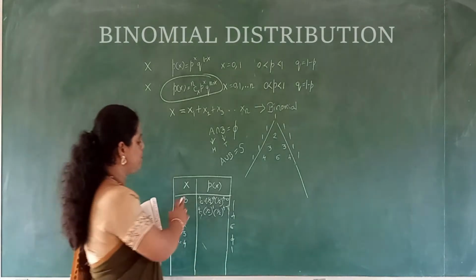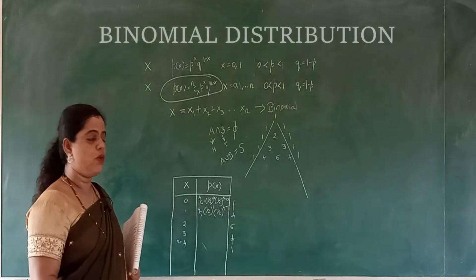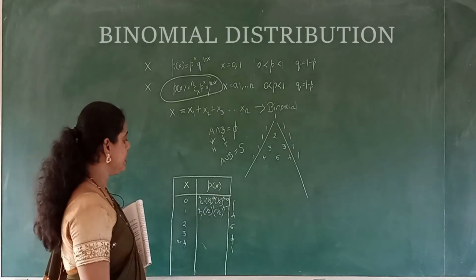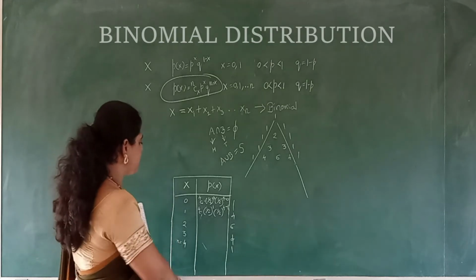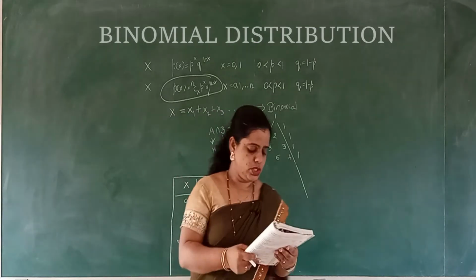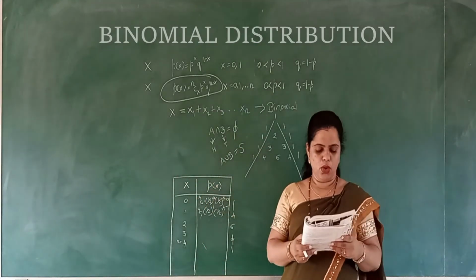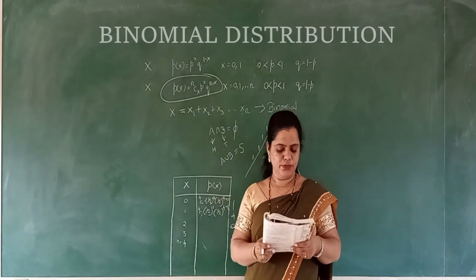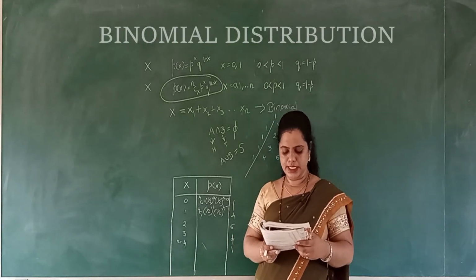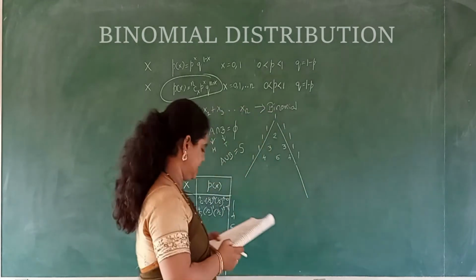Even if you do 4C0, 4C1, 4C2 and all, you are going to get the same. Yes, so this is how you are going to write the binomial distribution. So, if n is equal to 4, then p is equal to 1 by 4, they are telling, then the binomial distribution is as follows.